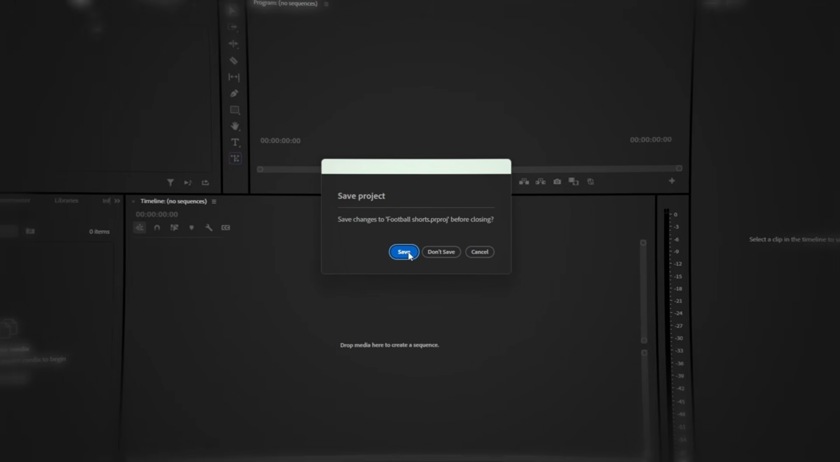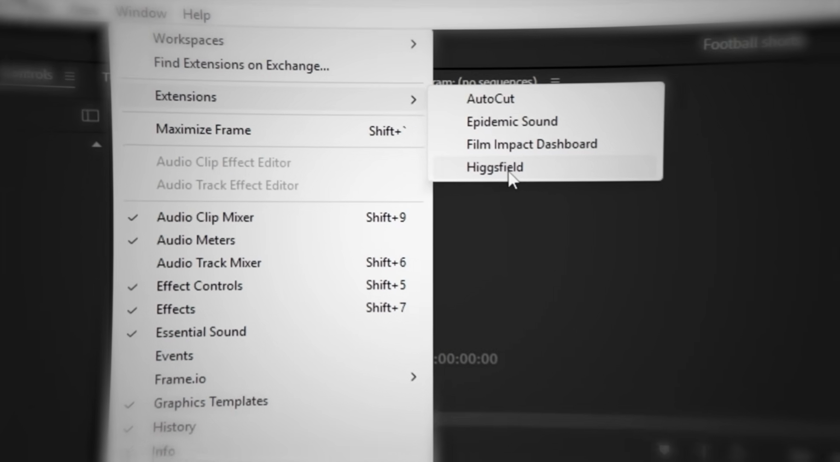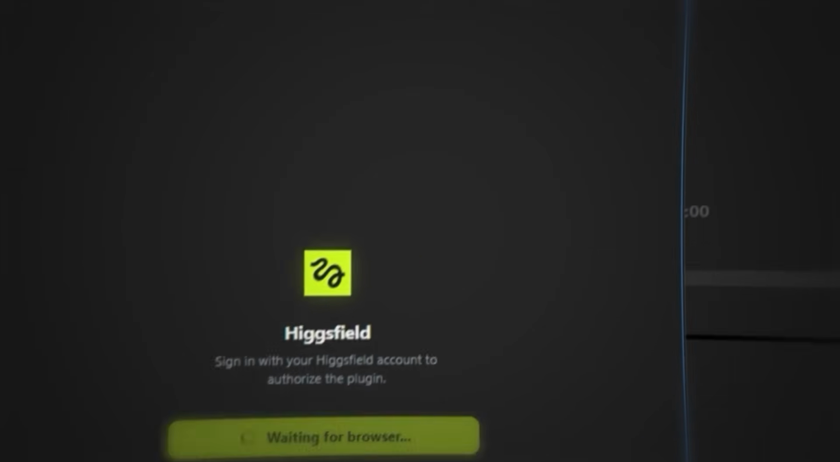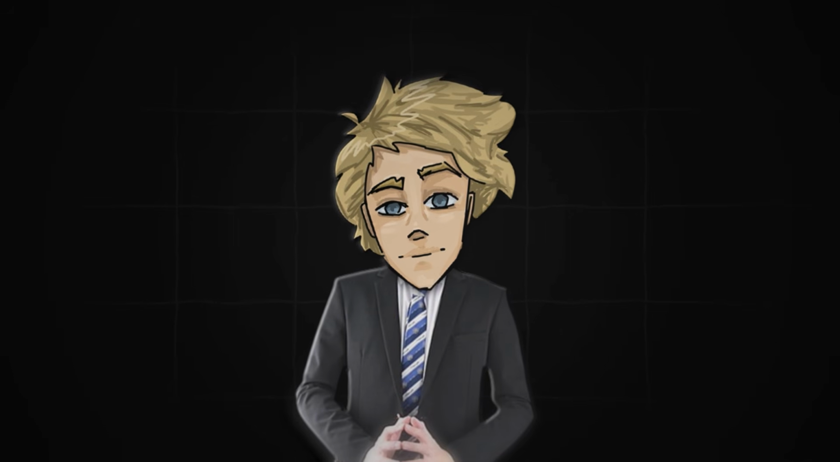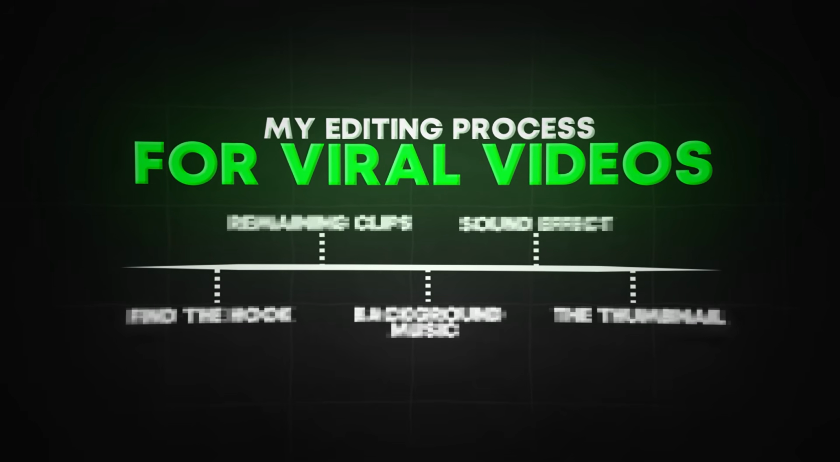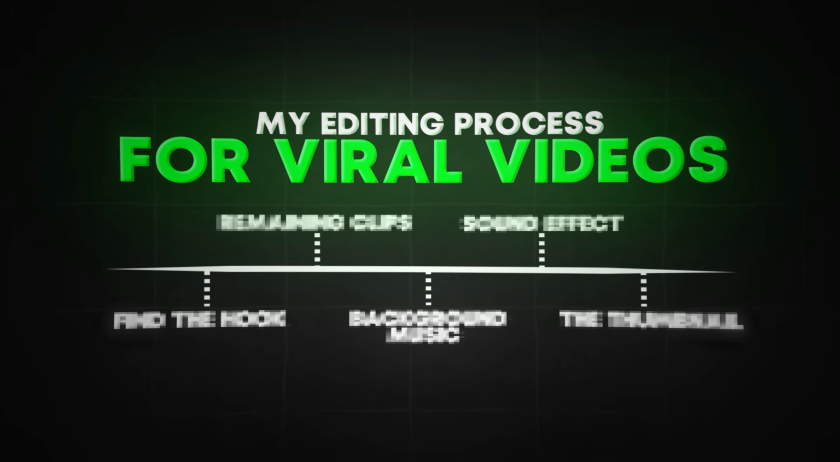Then restart your editing software, and after restarting, you can open it by going to Window, Extensions, and clicking on Higgsfield. Here, you'll need to connect it to your account. After connecting, you're done. So now, since you have everything set up, here's my 5-step editing process that will actually make shorts go viral in 2026.